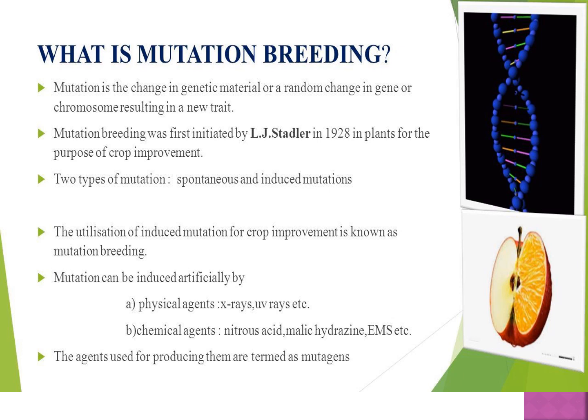There are two types of mutation: spontaneous mutation and induced mutation. The organism which undergoes mutation is called a mutant.